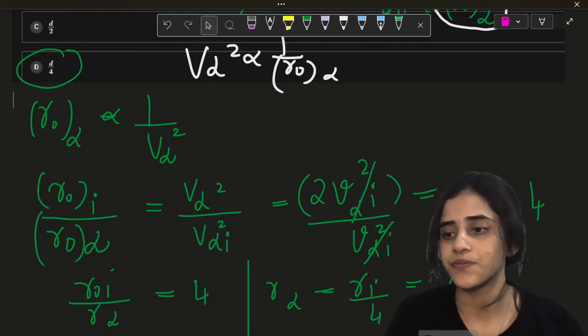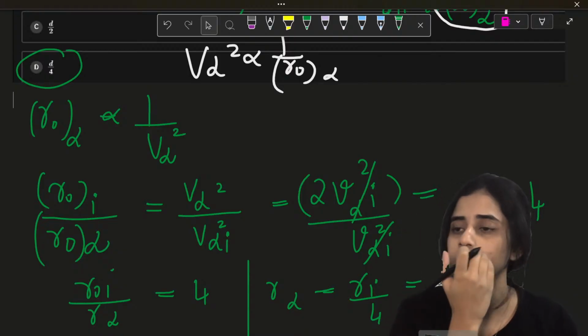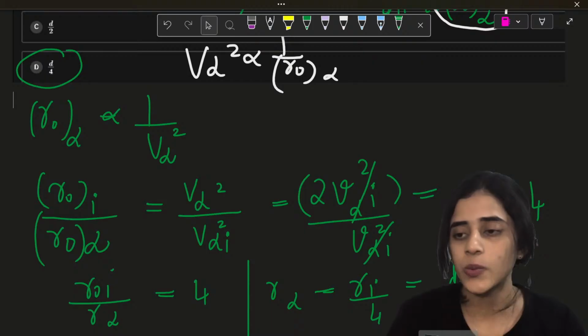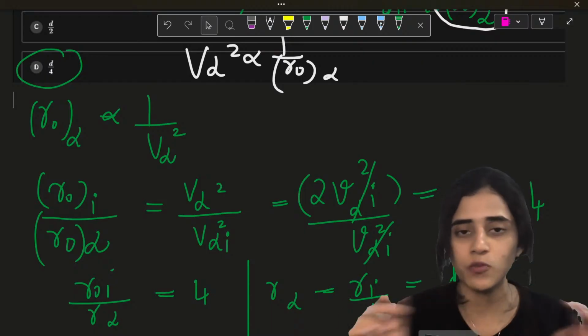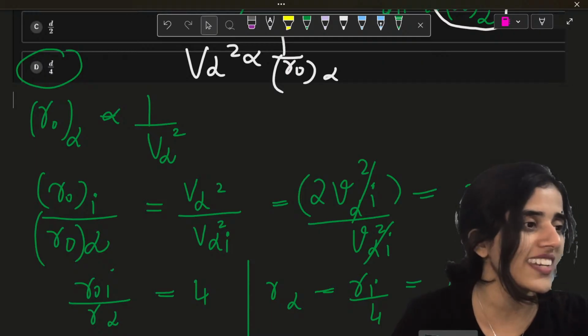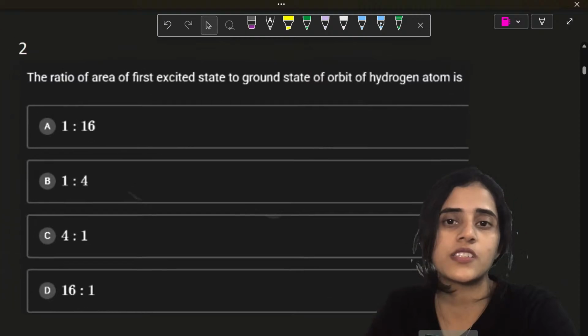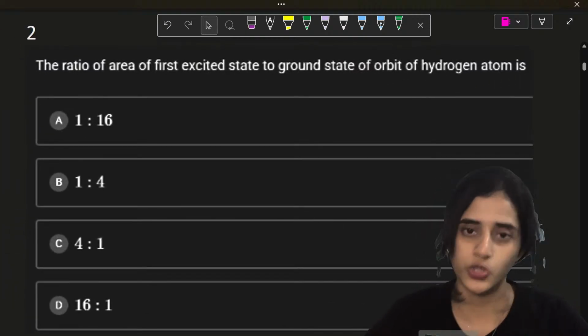Is this clear? Can you all give me some fire emojis if it's clear to you? Okay. Quickly, students, can you all put some fire emojis in the chat so I also get some energy and we can move on to the next question. Okay, for the next question, I hope it's visible to you now.